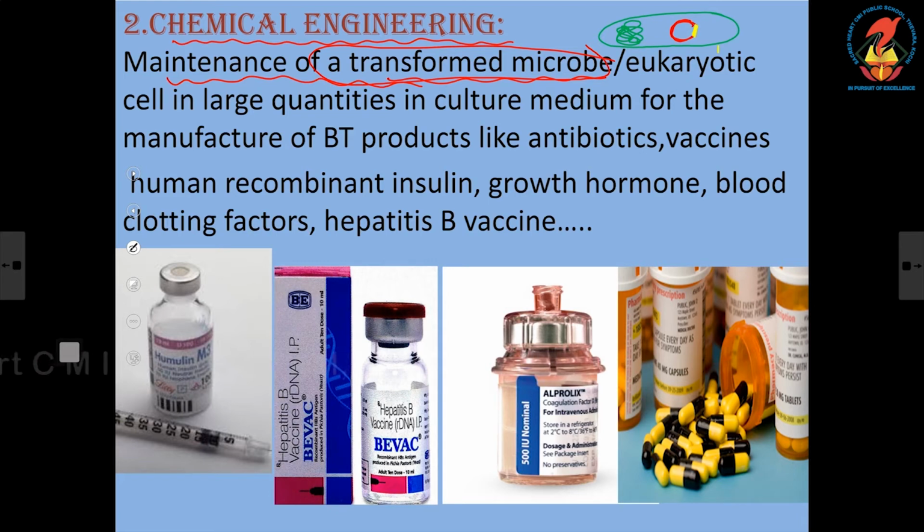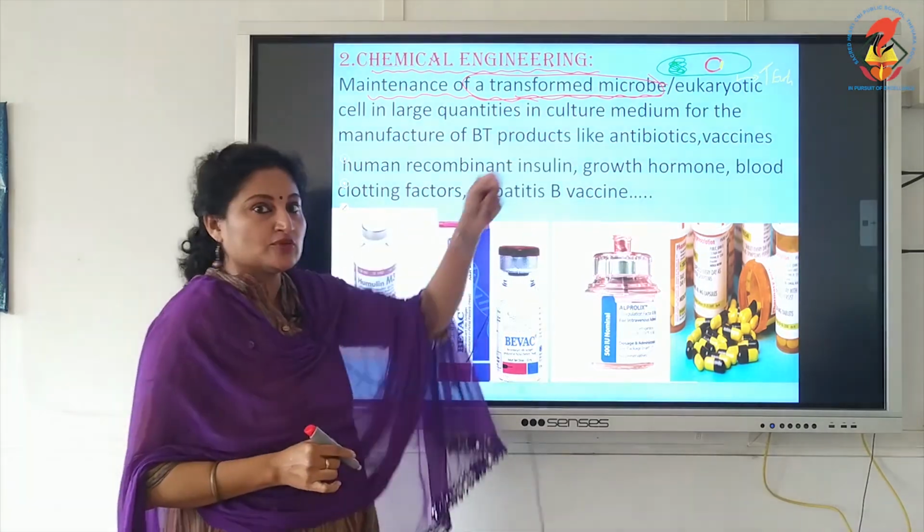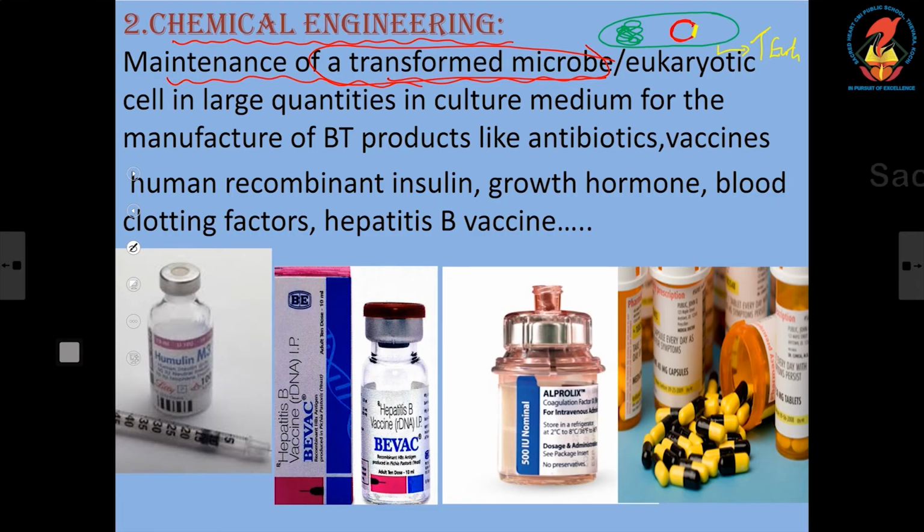Now what is this E. coli called? This is called a transformed E. coli, or transformed microbe. In the final step, I told you, it should be maintained in a culture medium. So the second principle is maintenance of a transformed microbe. So this is a transformed microbe.